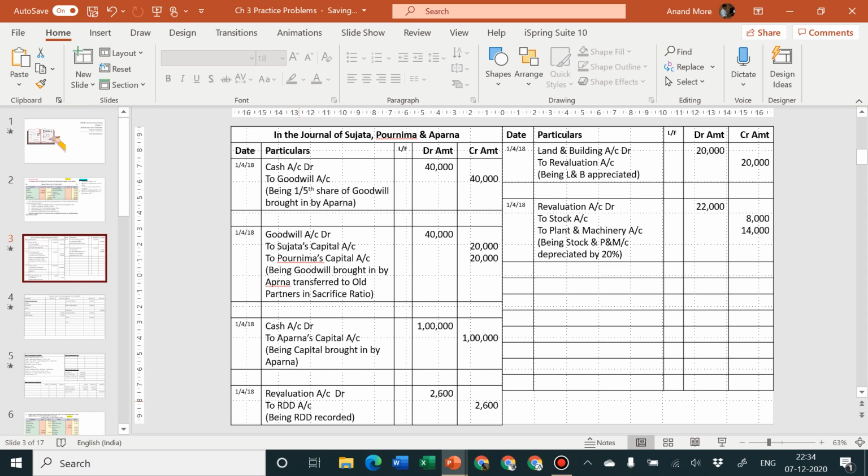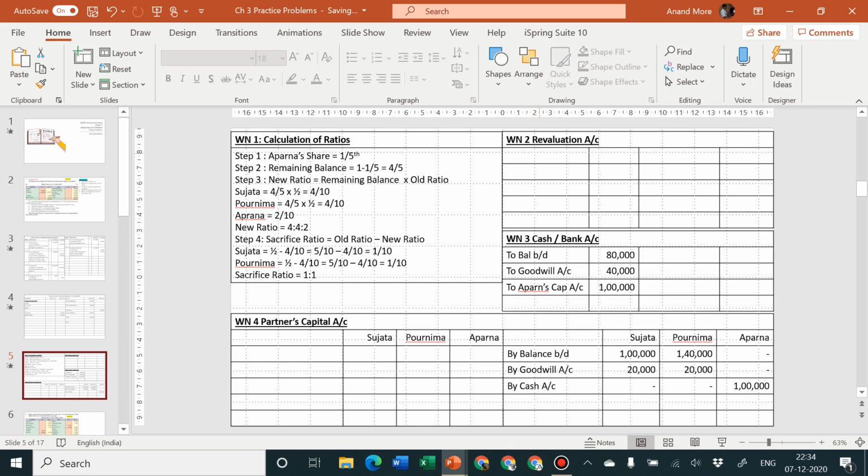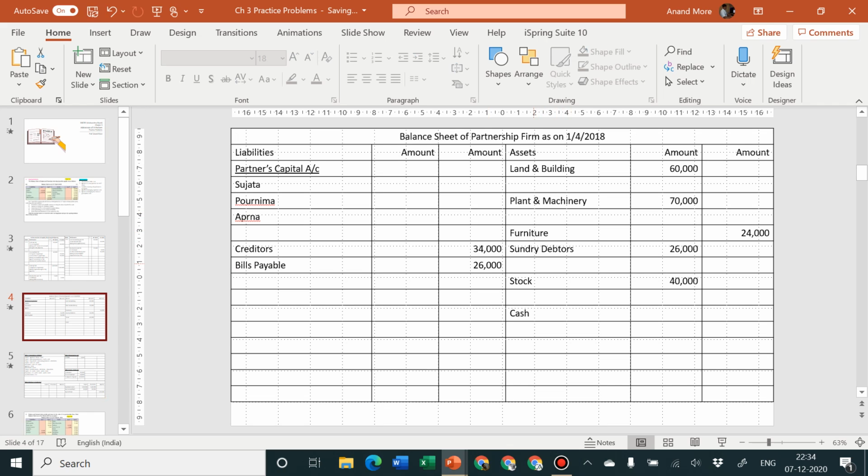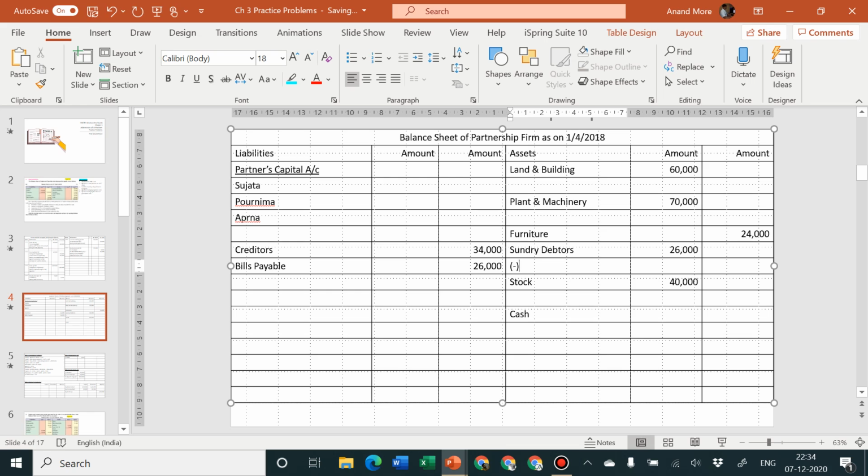Next one, revaluation account debit to RDD account. Let us go to revaluation account debit side, to RDD 2,600. Revaluation account debit side to RDD 2,600. And let us go to closing balance sheet. Just below debtors we are going to write less RDD 2,600. 26,000 minus 2,000 is equal to 24,000. 24,000 minus 600 is equal to 23,400.